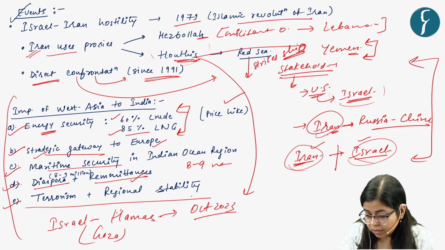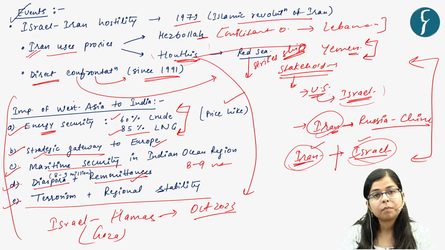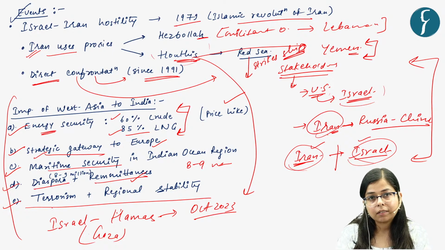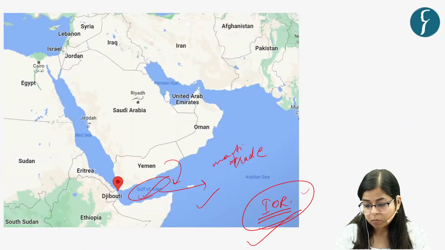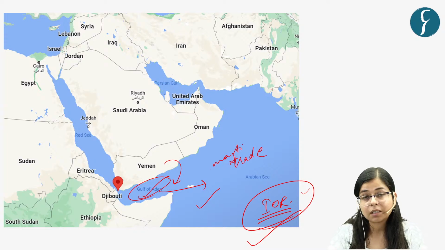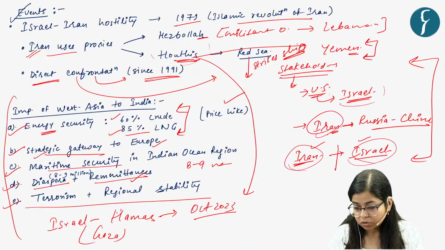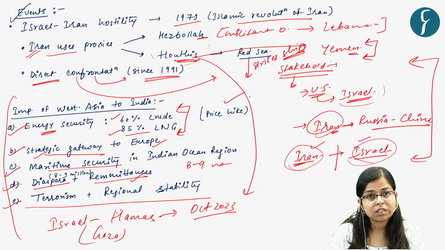And the other thing is that if this region becomes unstable, this may also mean that terrorism in any form, say maritime piracy or terrorism, may spread to our Indian Ocean region, or particularly this may have repercussions in India also, right? So this is the importance of West Asia to India.